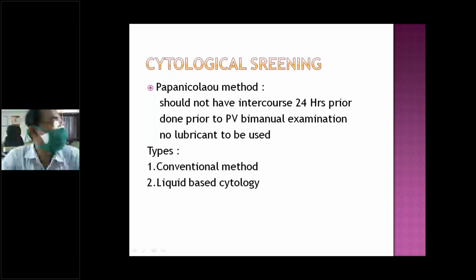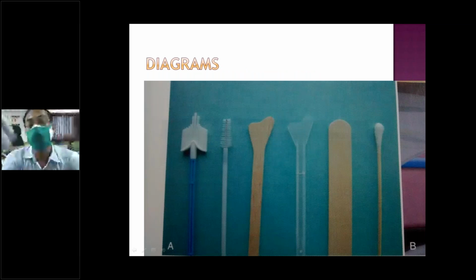There are two types, either the pap smear or liquid-based cytology. We will discuss the pap smear. These are pictures of the spatula. Mostly you use the Ayre spatula. This one is a wooden Ayre spatula, and this one is a plastic Ayre spatula. This is ideal.